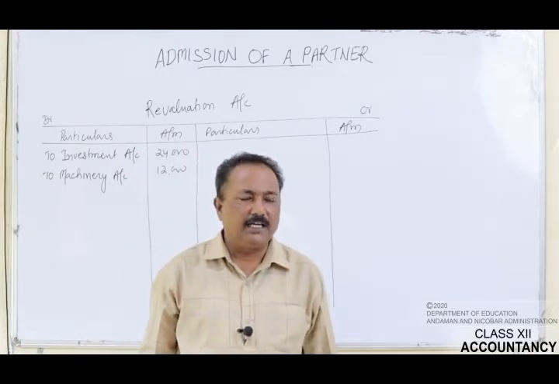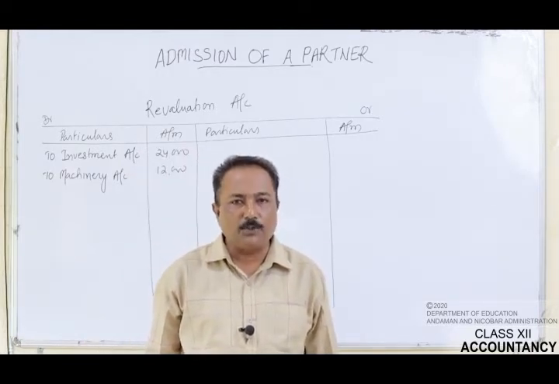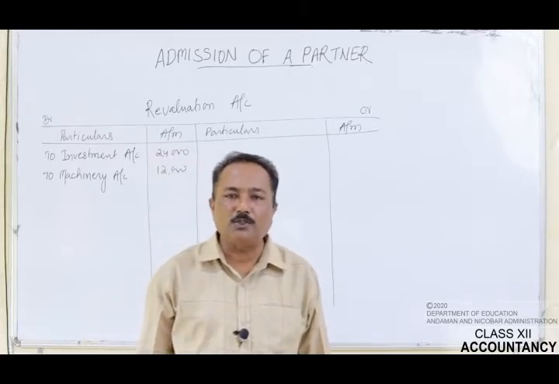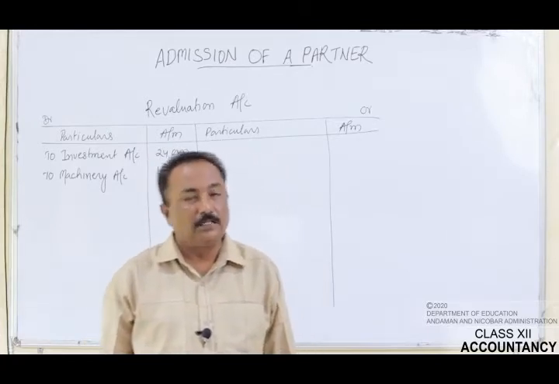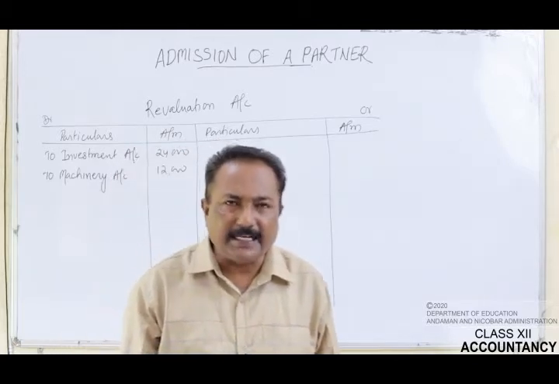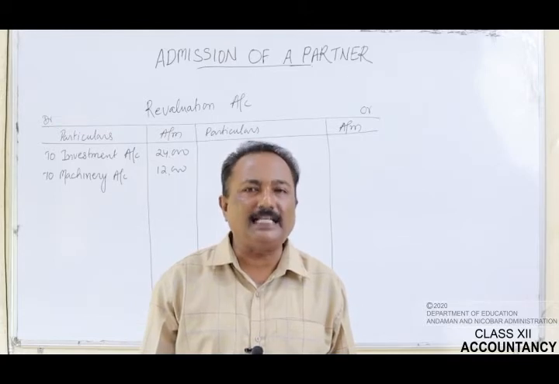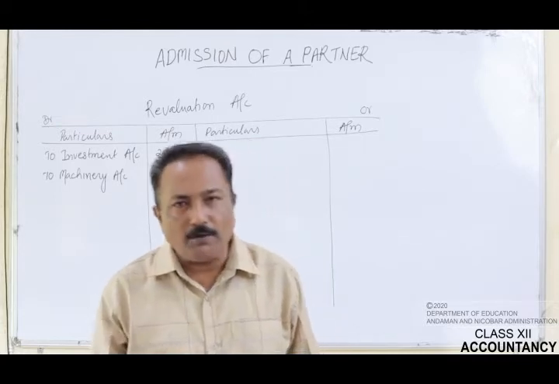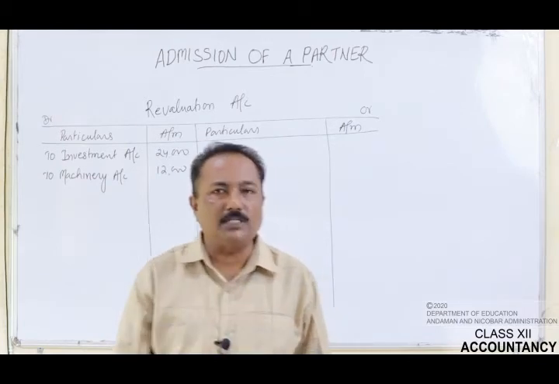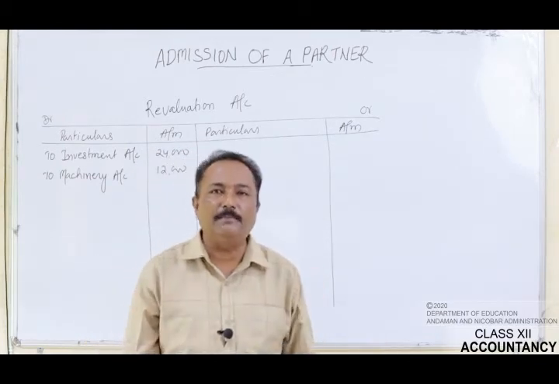Point number 5, a creditor of rupees 6,000 was not likely to claim the amount and hence was to be written off. In the old balance sheet there were creditors of rupees 1,68,000. Out of this, one creditor of rupees 6,000 is not likely to claim that amount.